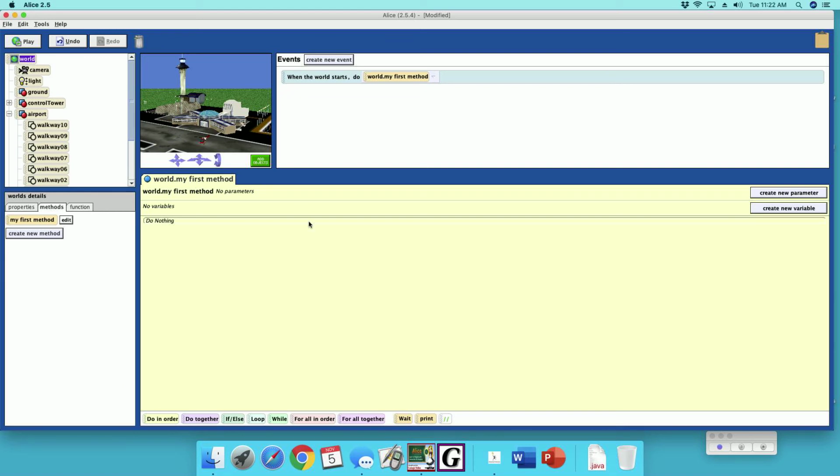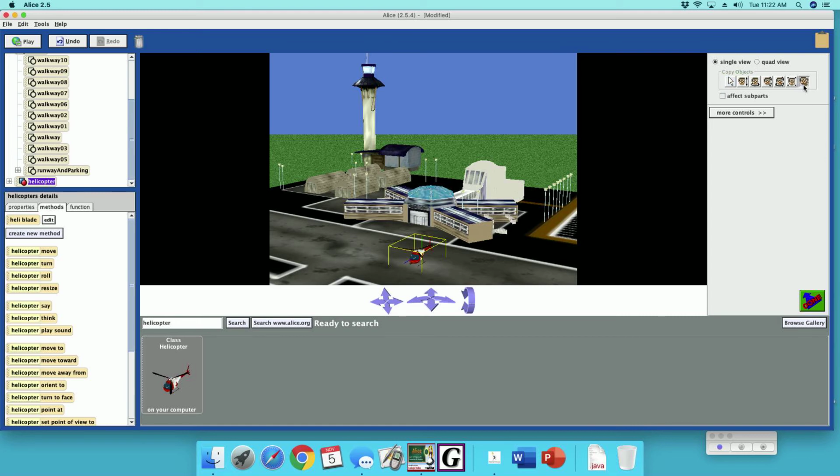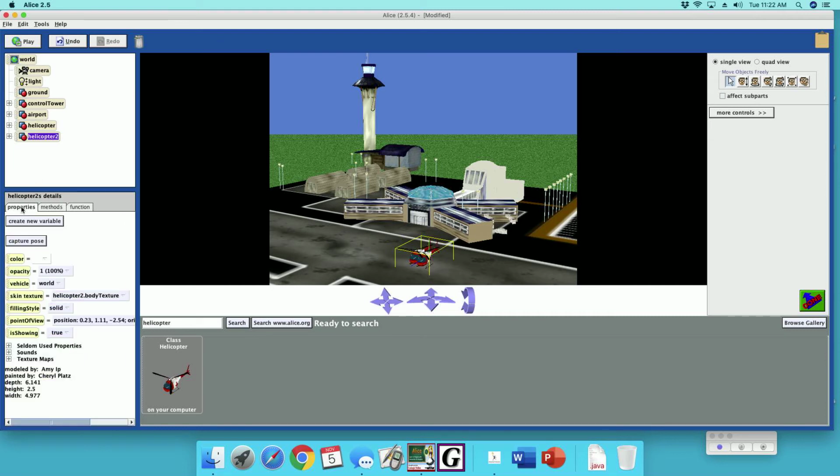So in this scene, we want the helicopter to go up, go to the tower, go around it, and then come back and land. So I'm going to teach you a trick. I'm going to duplicate this helicopter with my magic duplication things. Now I got a second helicopter. I'm going to put that second helicopter right there, and then make helicopter number 2 invisible by setting isShowing to false. Bam. So now you don't even know it's there. That's a trick we're going to use in the future.